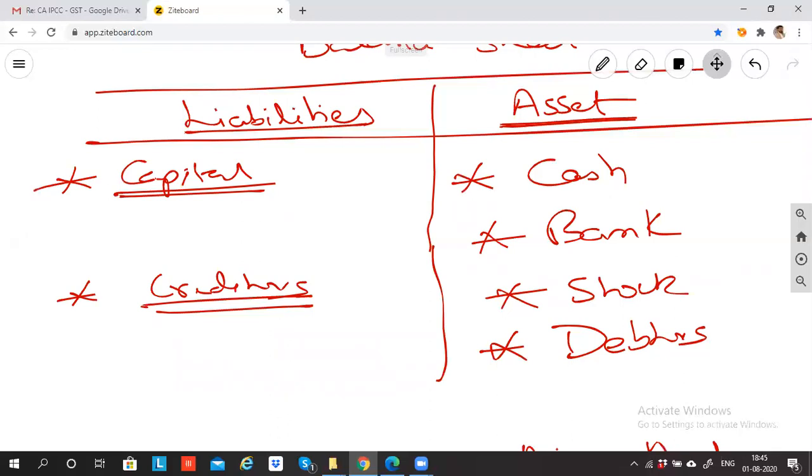So liability is a group. It is the heading. It is the head of the group. Asset is the head of the group. So liabilities means anything which the business has to pay in future. It can be incurred in different ways, but liability means anything which I have to pay in future. If you come across any question where it says I'll pay in future, it means liability. Okay?